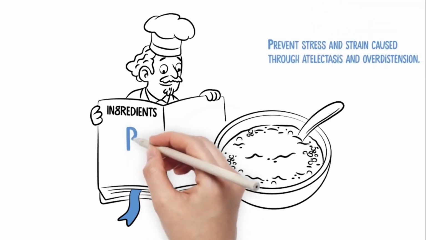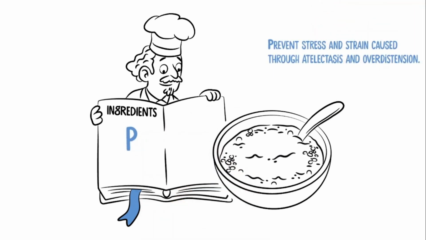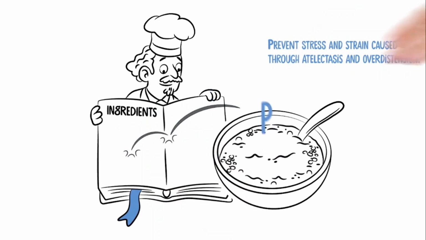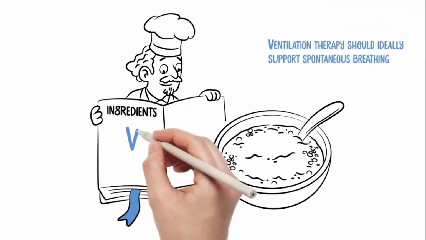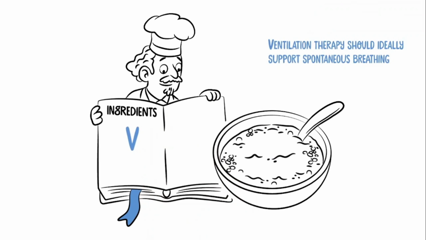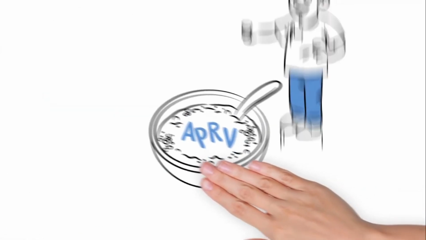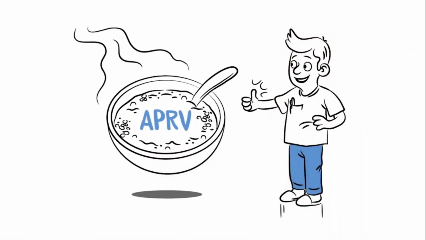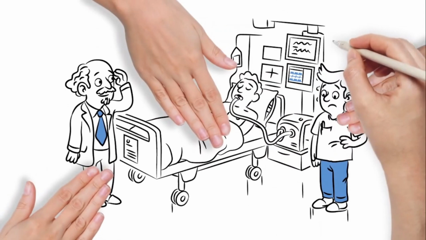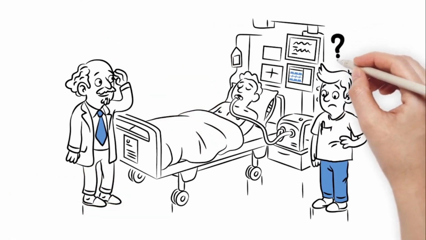It is important to prevent stress and strain caused by atelectasis and overdistension, which means carefully ventilating the healthy compartments of the lung while preventing collapse of alveoli. Ventilation therapy should ideally support spontaneous breathing. But how should this be done altogether?